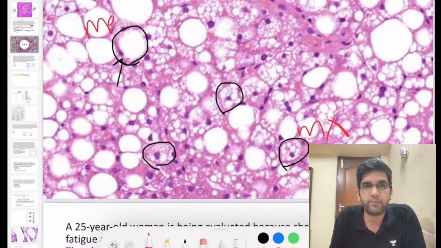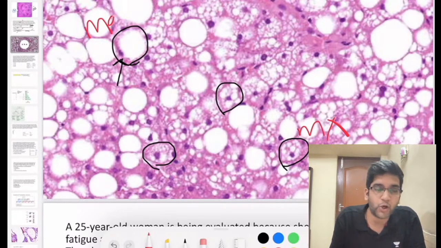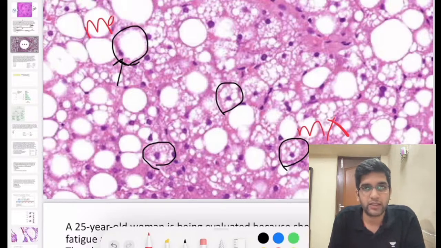Fat cannot be picked up on an oil red O or Sudan black in this slide, especially because fat is washed away. So in other words, I will not be able to do a fat stain via oil red O or Sudan black in this slide. I will not be able to do it in any processed tissue because fat gets washed away.